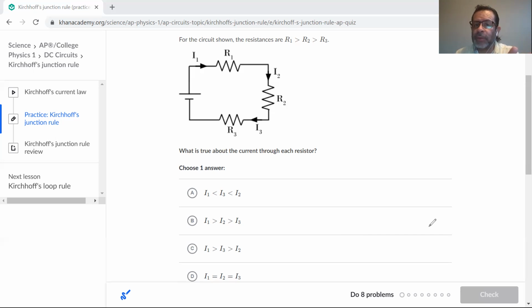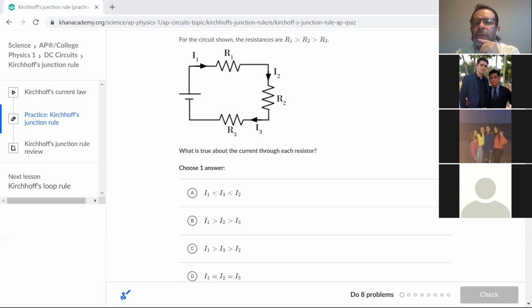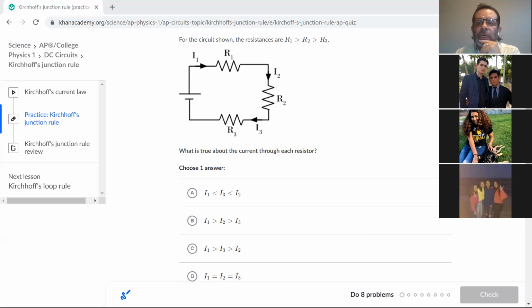Did you get this problem? You should have. So what would be the answer here? D. I think it was Mariana that spoke. Yes, correct. First off, why do you think it's D? And after you answer, I'd like to ask if anybody has a different opinion.